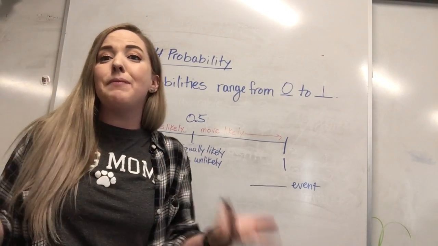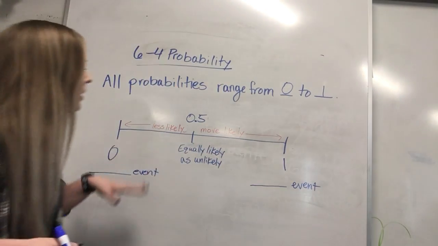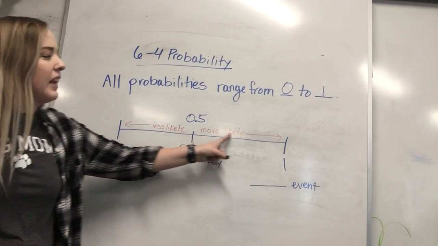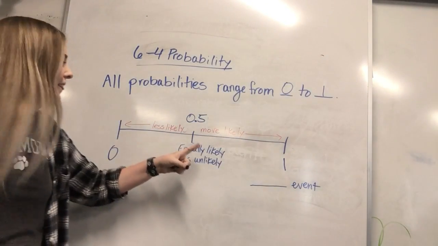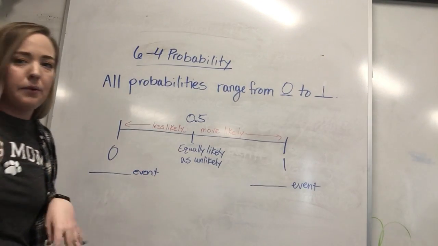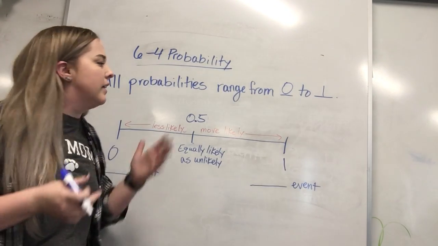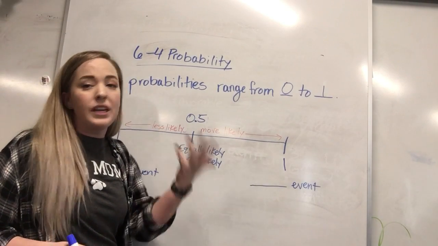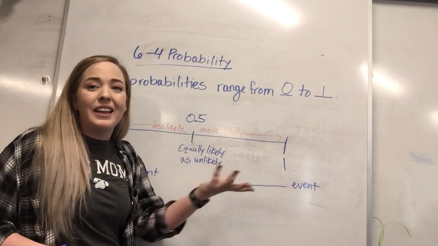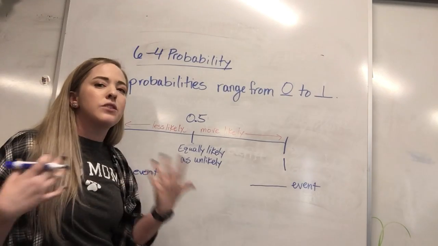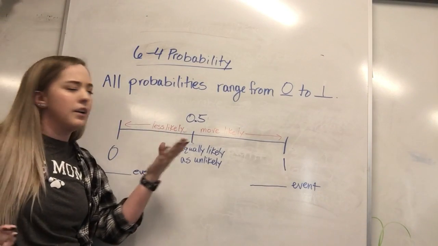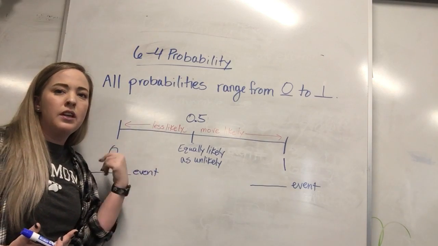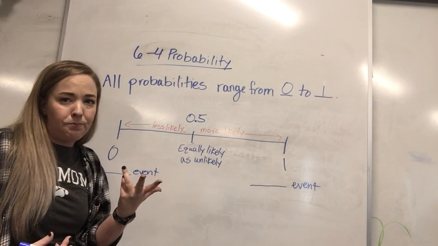So now we've created our number line to illustrate probability. Now we're going to talk about what it means. If you see on yours it's purple, on mine it's red, you have more likely with an arrow pointing towards 1 and less likely with an arrow pointing towards 0. What this means is that if something is 0.5 or greater, so between 0.5 and 1, or equal to those two, it is more likely to happen. So the probability of it happening is greater. And in turn, from 0.5 to 0, between those two, it is less likely to happen.